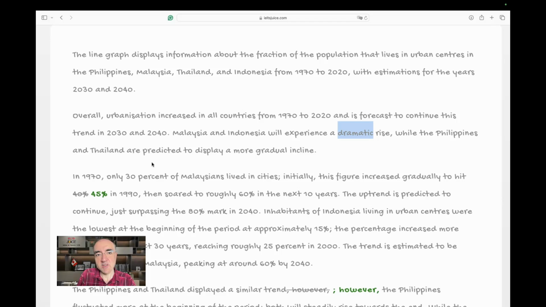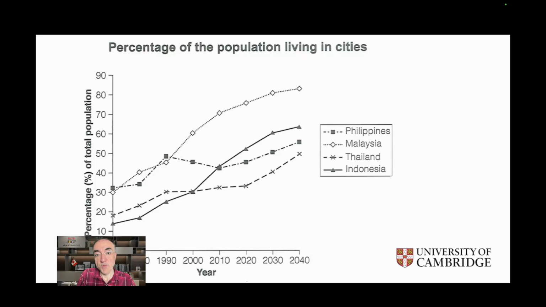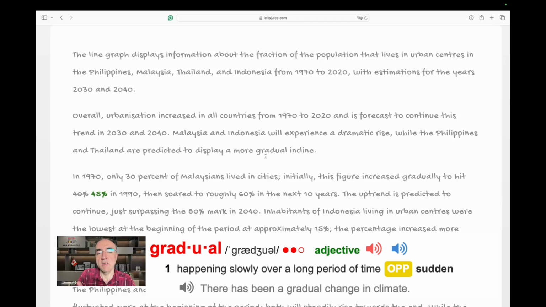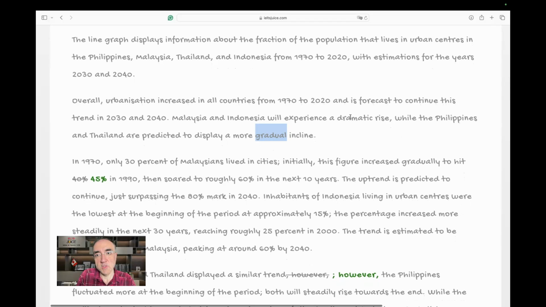While the Philippines and Thailand are predicted to display a more gradual incline. Thailand, this is gradual. Well, in comparison to Malaysia, this has a higher, steeper ramp. Whoa, I'm not sure about this gradual. Gradual is about time. So the increase happens, but in a slower or maybe in a longer time frame. I'm not sure if gradual is the best word here. I have issues with these two words in reporting data.